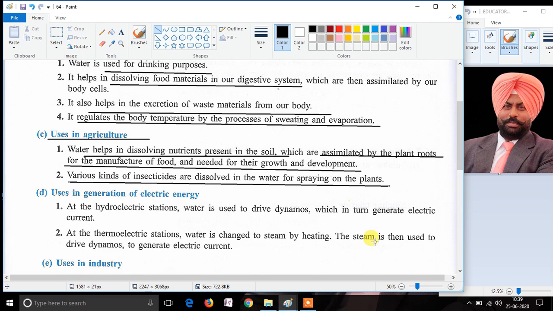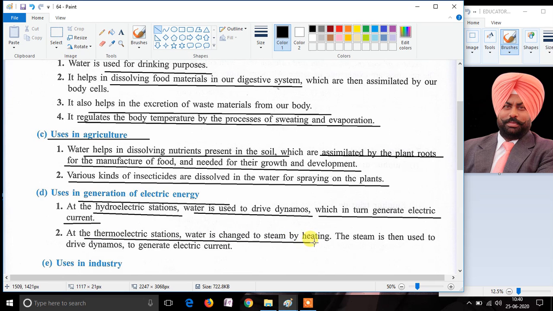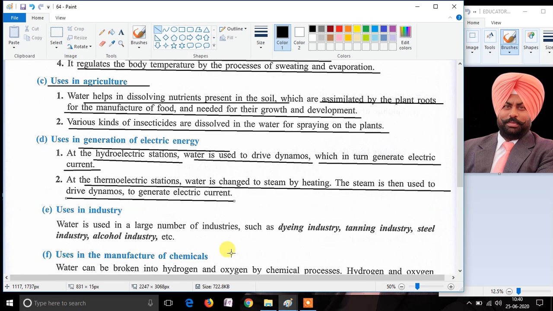Water is also used in the generation of electric energy. In hydroelectric stations where electricity is produced with the help of water, water is used to drive the dynamos, and these dynamos turn the electric generator and produce electric current. At thermoelectric stations, water is changed into steam, and this changing is done by heating. Then this steam is used to drive dynamos so that electricity can be generated.